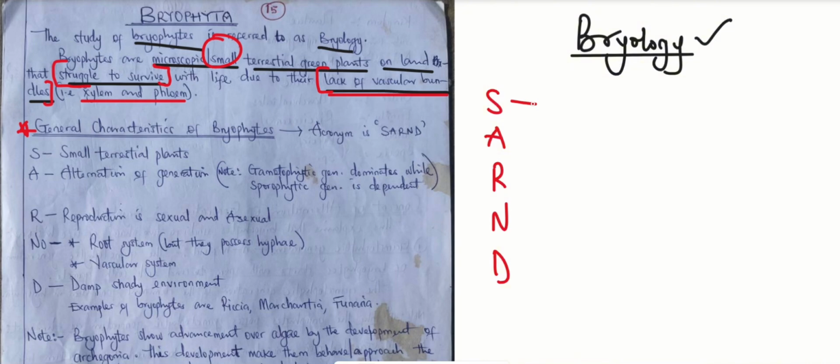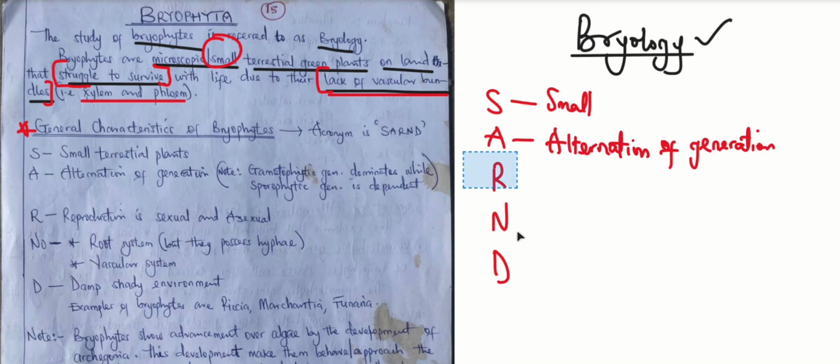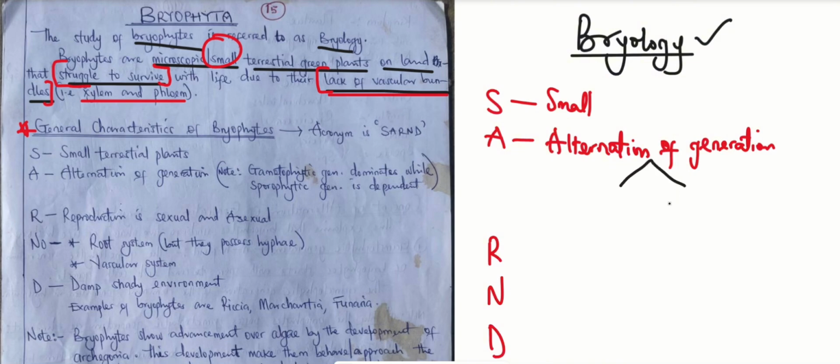For the first one, we have S. S is telling us that they are small. Okay, that's the keyword there. The A is telling us that they have alternation of generation. And we'll talk about alternation of generation. Alternation of generation is divided into two. The first is gametophytic generation, and the second is sporophytic generation.